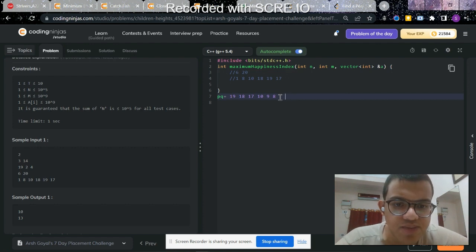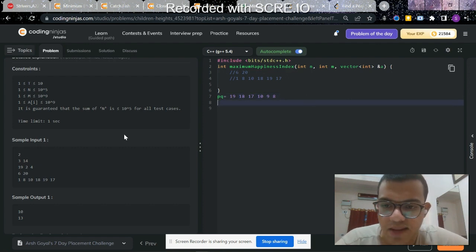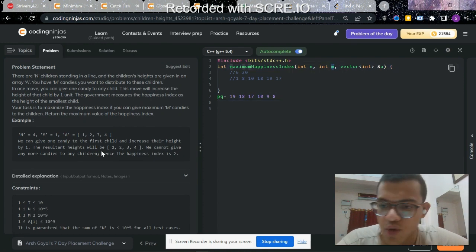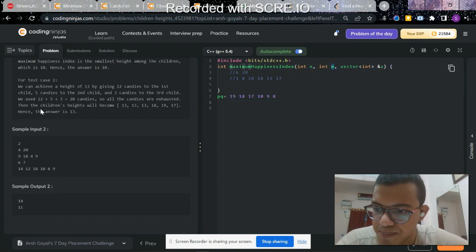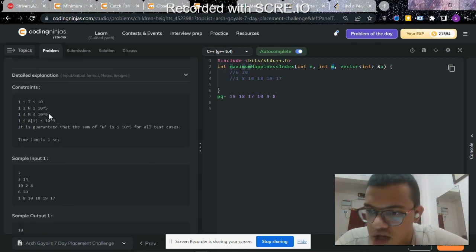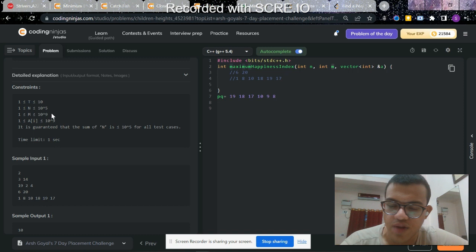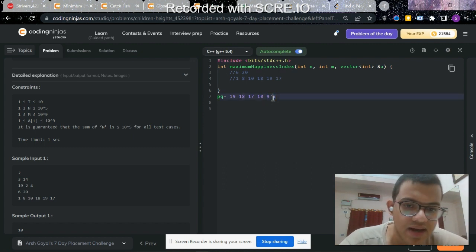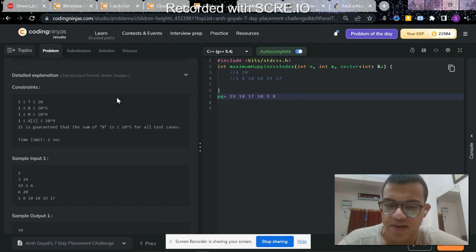You can see that if we do it in this manner, this is very much dependent on the value of m. The constraint here is that m is 10 to the power 9, I guess. If the m value were less than 10 to the power 8, then this approach would have worked very well, because we are just taking this value from the element and then pushing it. So this whole approach would be big O of m log n, where log n is for the priority queue function and n is the number of elements. That is not an optimal solution.